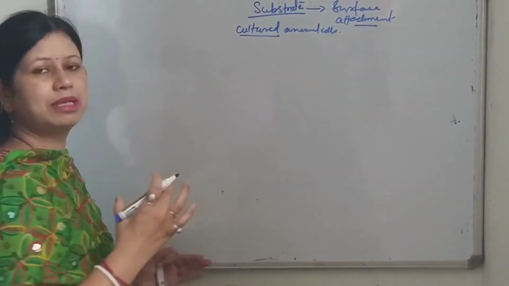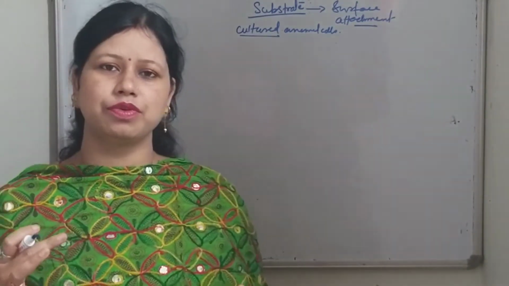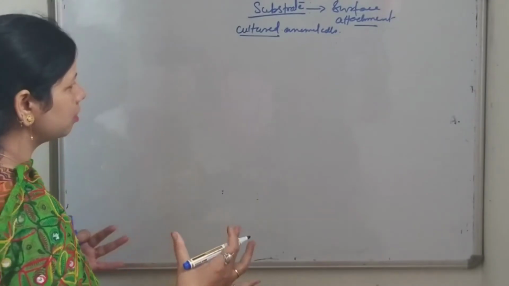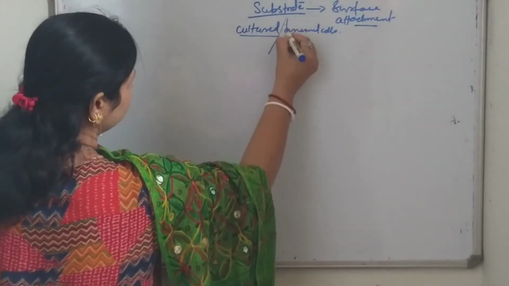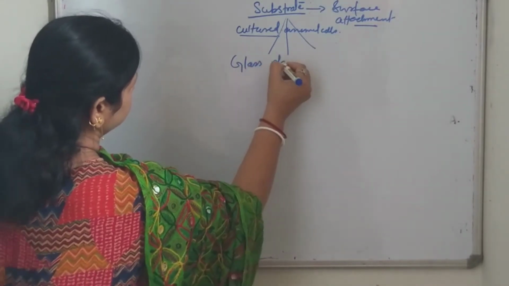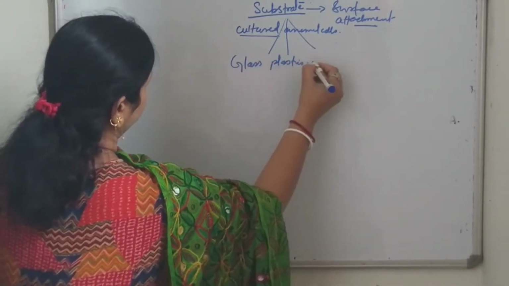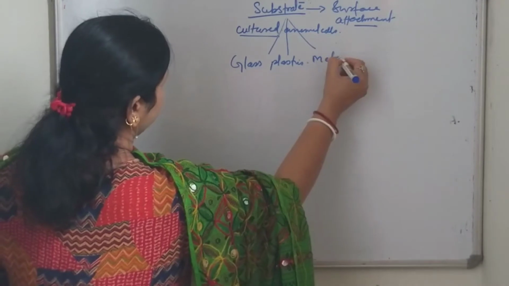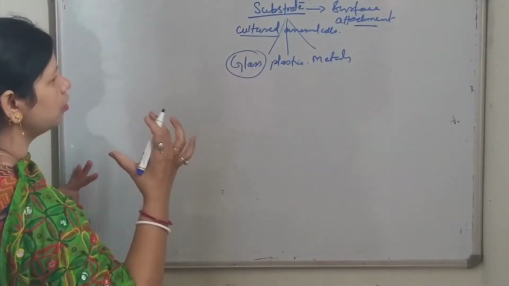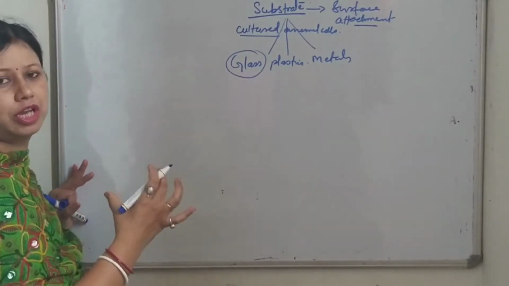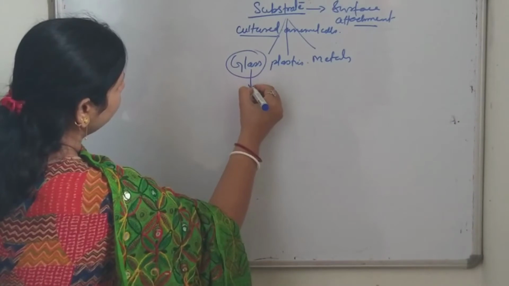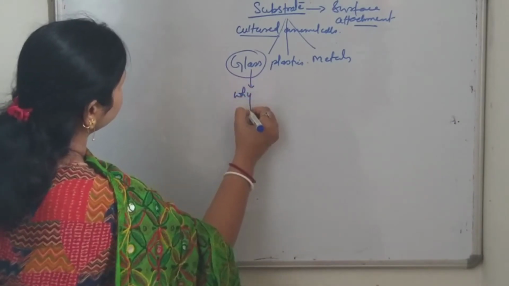There are basically three types of substrates used to culture animal cells. What are those substrates? Those substrates are made up of glass, plastics and metals. Among these three, the most preferable and the most common substrate used to culture animal cells is glass. So why is glass the most preferred one?